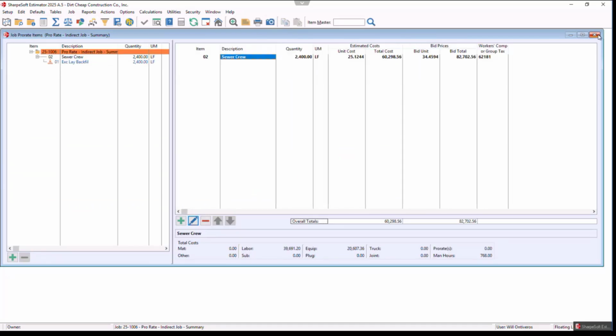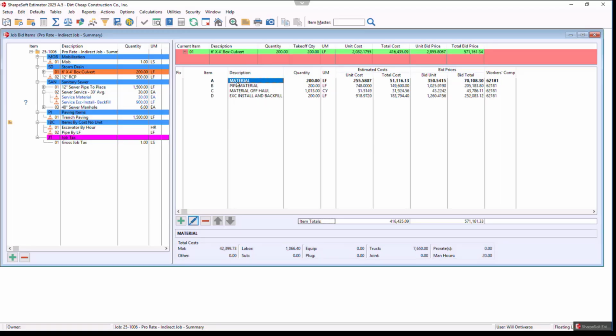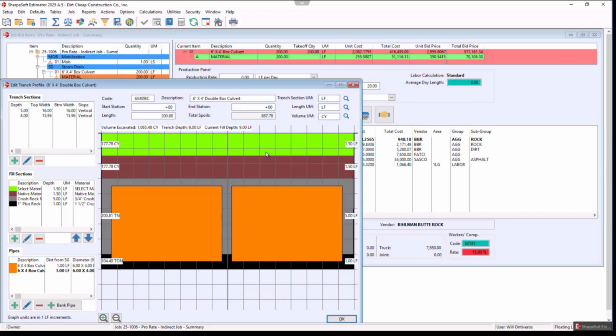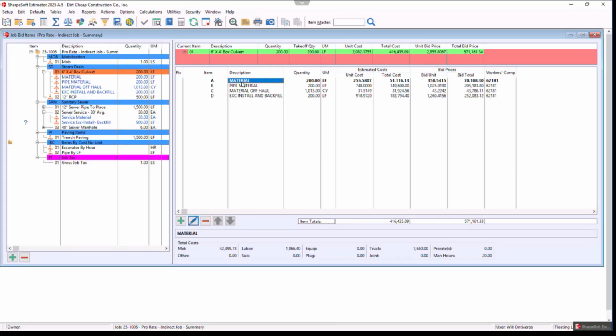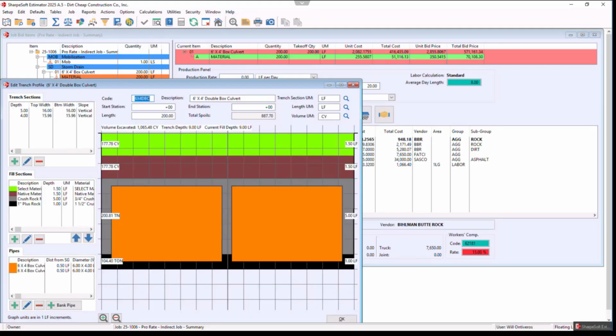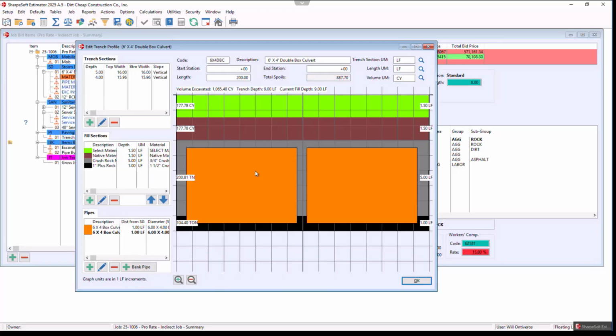Appreciate that. Now I'll walk back to our bid item. I'm just going to show a couple of high-level items and then I'll jump into the sewer here. We have a new feature in the trench profiler. If I go to an item, drive into the item and then the material, and I see the little trench profile icon, I can double-click into this, and that allows the trench profile associated to that material to be opened.